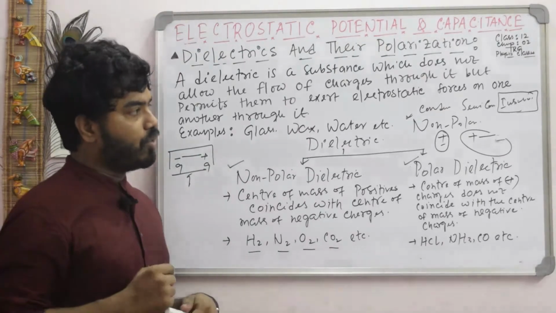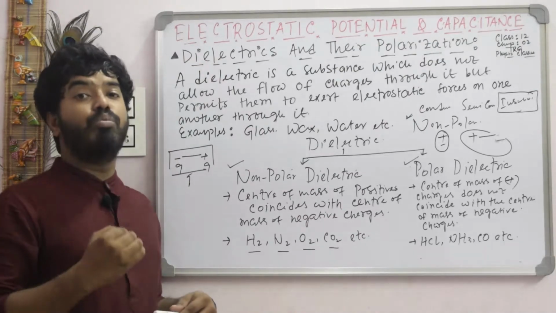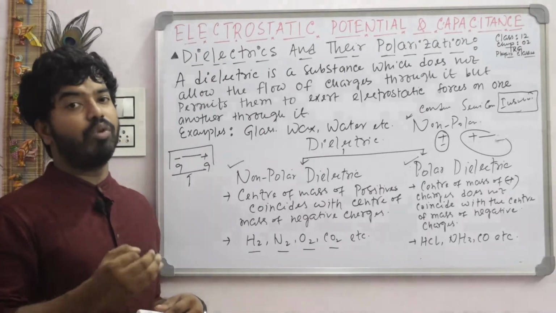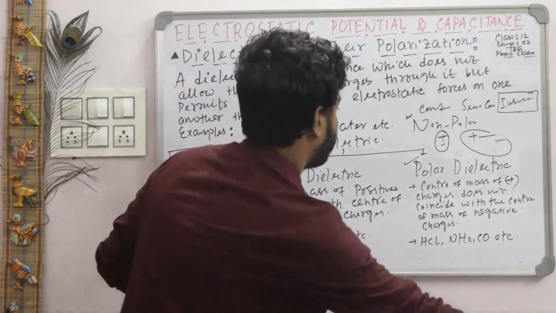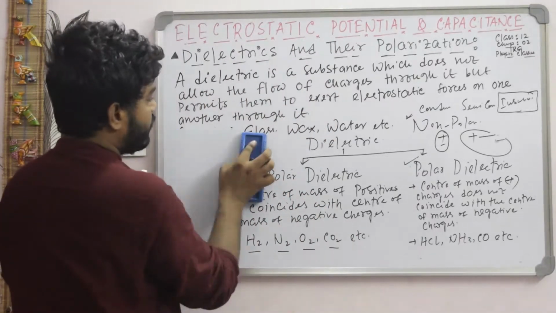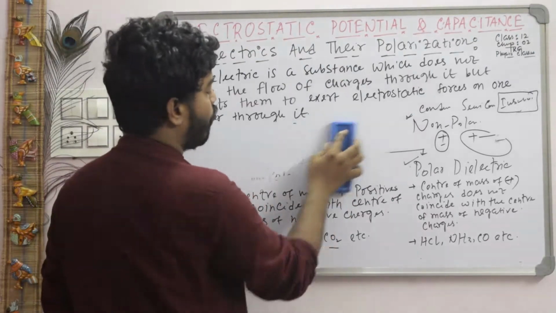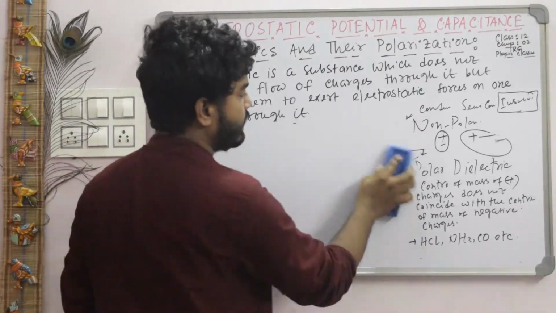So here you have to know how to polarize a non-polar dielectric. Just think about it, a very important part. Okay. So the question is how to polarize a non-polar dielectric.